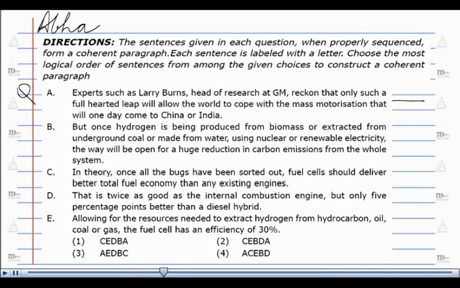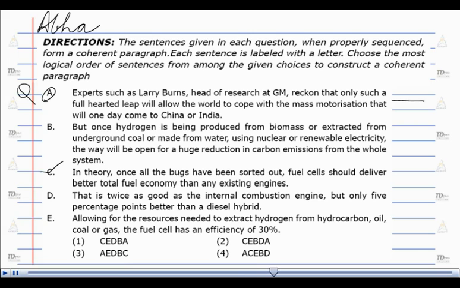Sentence C. In theory, once all the bugs have been sorted out, fuel cells should deliver better total fuel economy than any existing engines. Sentence D. That is twice as good as the internal combustion engine, but only 5 percentage points better than a diesel hybrid. Sentence E. Allowing for the resources needed to extract hydrogen from hydrocarbon oil, coal or gas, the fuel cell has an efficiency of 30%.